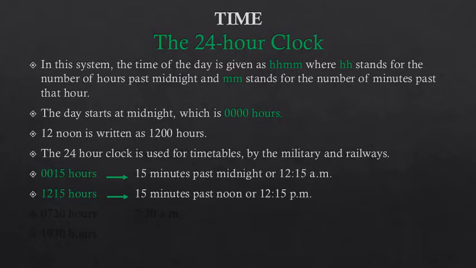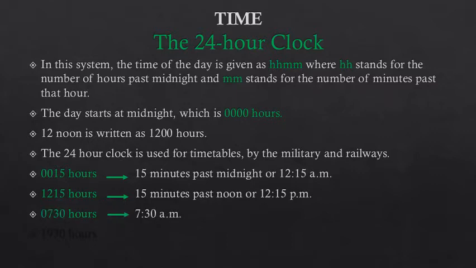Now children, we have 12:15 hours. So what does this time mean? Well, in 24-hour clock, if it is 12:15 hours, it means 15 minutes past noon. 12 hours is the noon time. Okay, so 15 minutes past noon. You can write this time in 12-hour clock as 12:15 p.m.